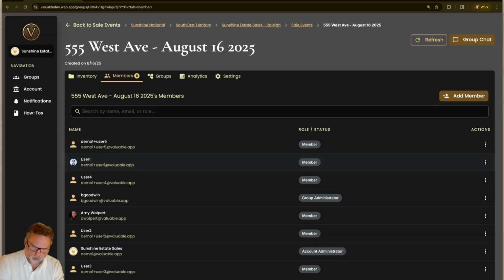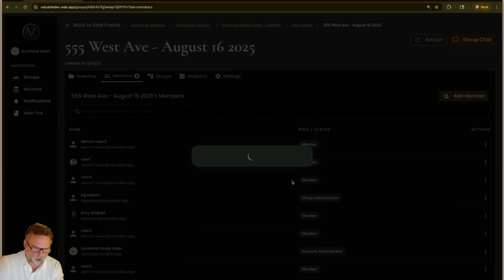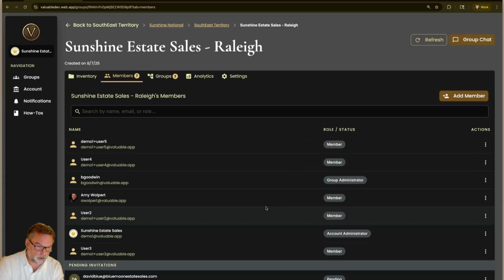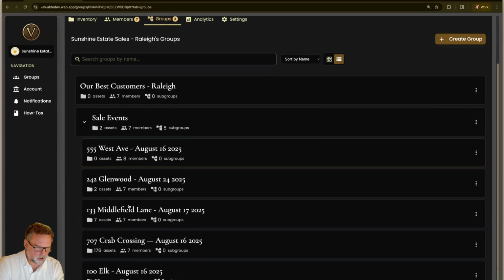One last thing. Say you wanted to have someone removed from a group. We're going to take user 4 here and try to have them removed. Now, if we say remove user 4, it's going to say that they are a member of a parent group all the way up. They're in the franchise group. That's a parent group, and you can't delete somebody from a child group if they have rights in a parent group. So you'd have to go up to the parent group and you can remove them from here. Easy peasy. And you can also see all the subgroups here inside this organization, 5 West Avenue.